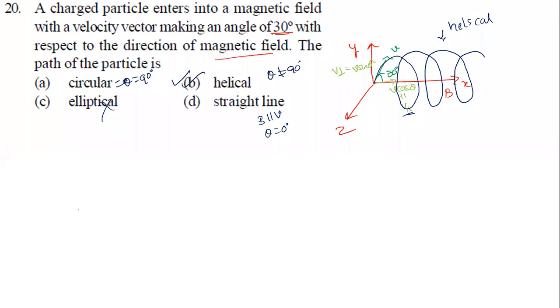Means from one question we can get many answers for different questions. Instead of 30 degrees, if they give 90 degrees, you should choose the first option. If they give 0 degrees, you should choose the last option. Any other angle apart from 90 degrees, you can choose this option. Sir, this option is correct also for 180 degrees. Both cases, D option is correct. So for the present question, which option is correct? D option is correct. Okay, look at the next question now.